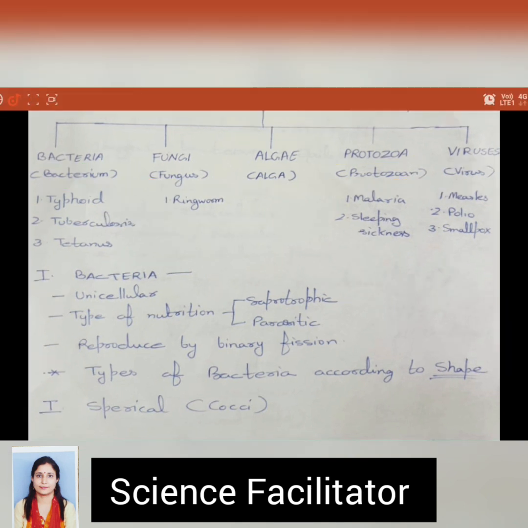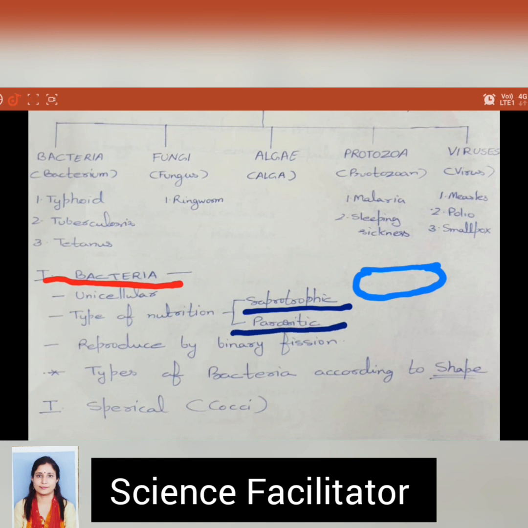Let us start with the first category of microbes, that is bacteria. Bacteria are unicellular, that is, they have only one cell. And what kind of nutrition is present in bacteria? They may be either saprotrophic or parasitic.